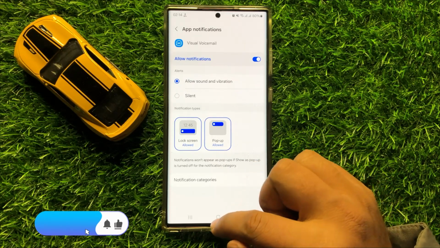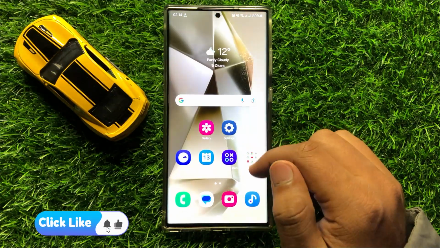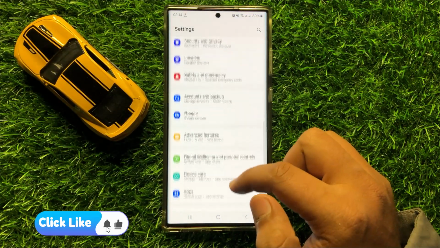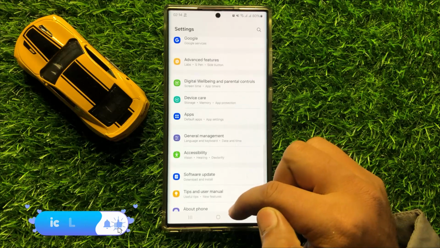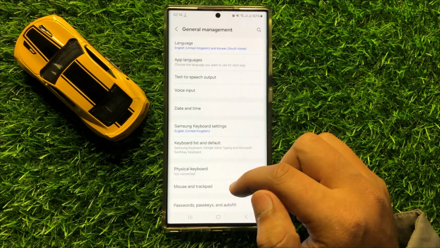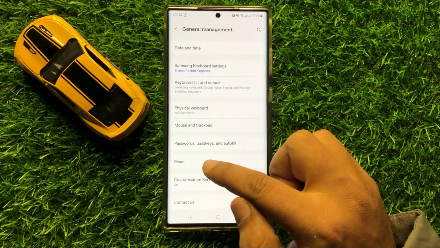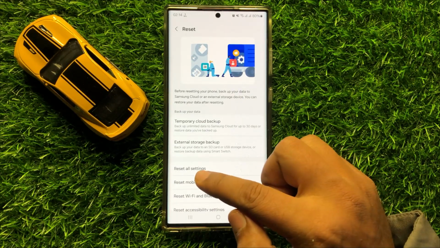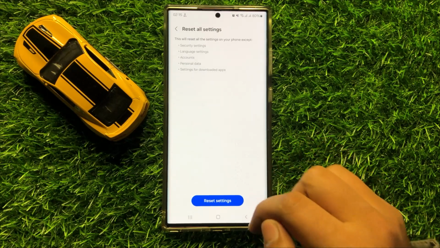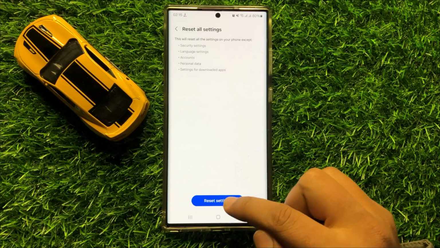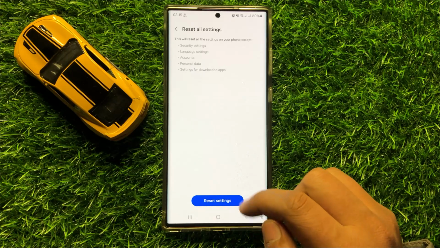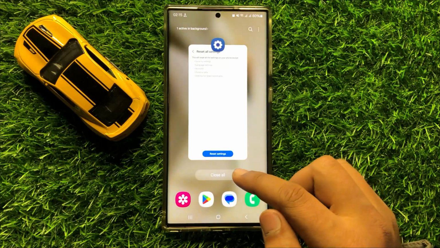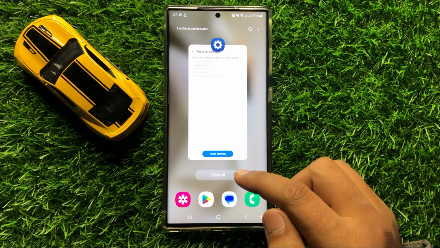But if you're still facing the problem, then the last solution is open settings again. Scroll down and here click on general management and then scroll down and click on reset. Now here click on reset all settings and then click on reset settings option here again to reset your mobile settings. So after doing this your problem will be fixed.